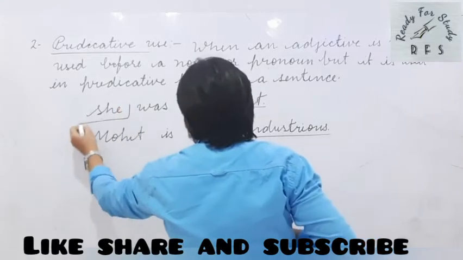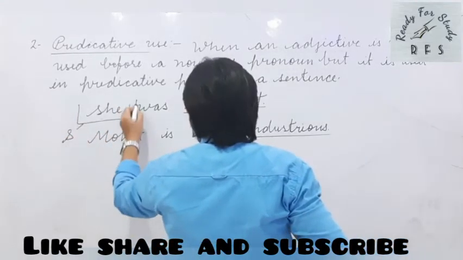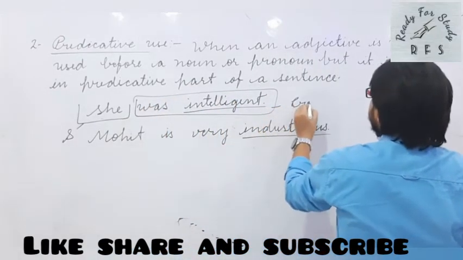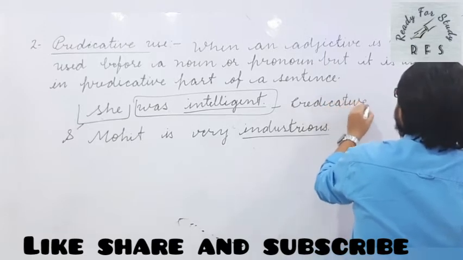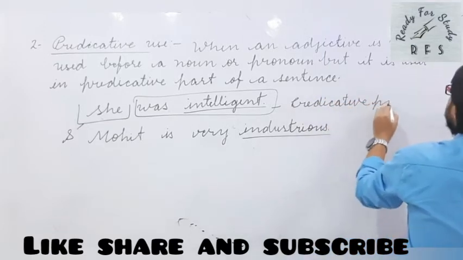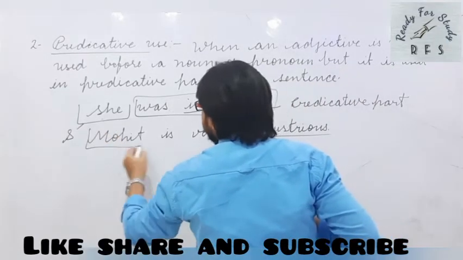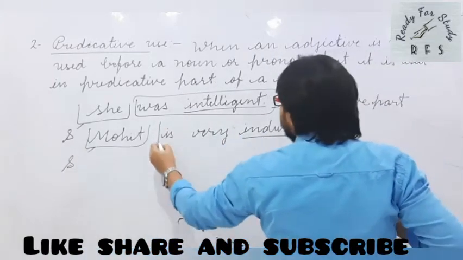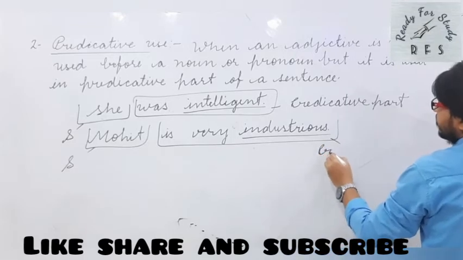You know very well what a subject and predicate are. Here she is the subject and the rest is the predicate part. Same here, Mohit is the subject, a noun, and is very industrious is the predicate part.